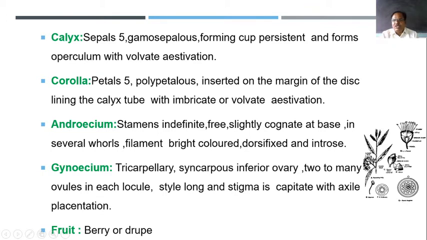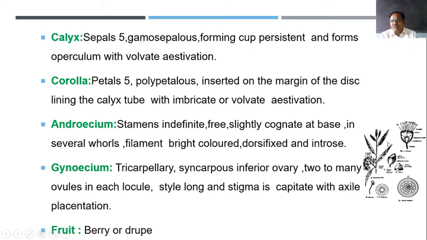Then when we observe the corolla, this is the calyx and this above part is the corolla. These petals are 5, they are polypetalous. But in case of this plant, especially Eucalyptus globulus, they are 5 in number, but they join together instead of being polypetalous, and form a gamopetalous condition. As it forms a gamopetalous condition, it forms a cap-like structure which is known as the operculum. This operculum covers the area of this calyx. Such a cap-like structure.